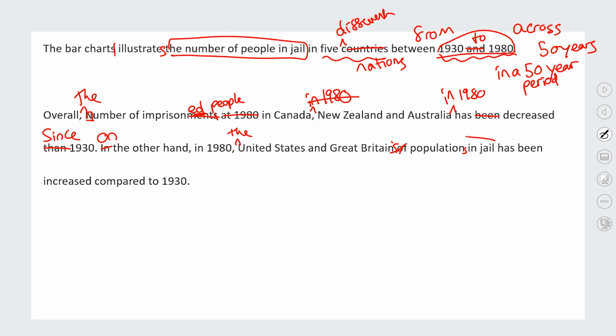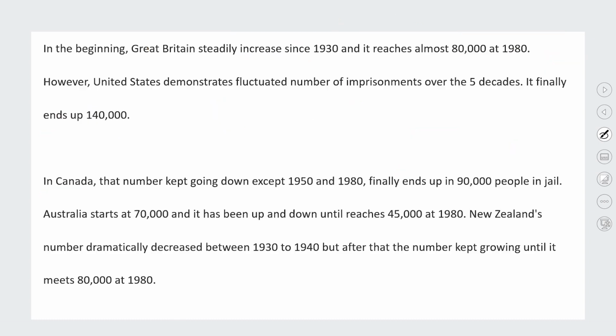So this is kind of an awkward phrase, so I would actually move that here and say the jailed population has been increased compared to 1930. So again, we've got the same issue of the correct tense, it increased compared to 1930, because we're just talking about the past. We don't need to make it too complicated, so it's okay just to use past simple to talk about it.